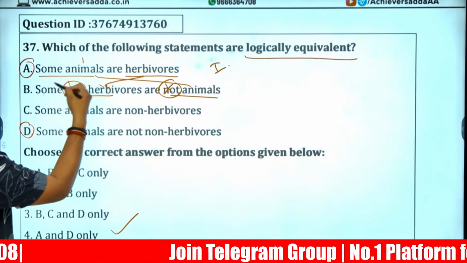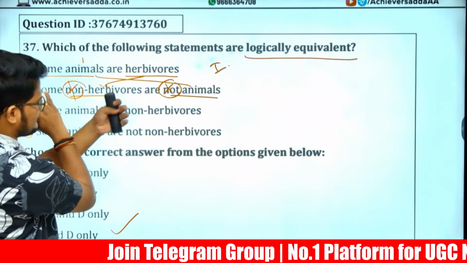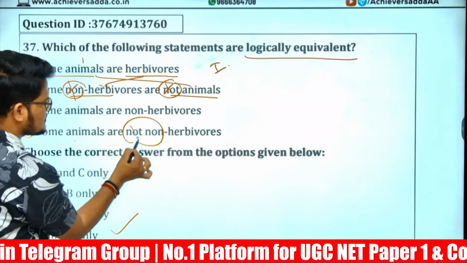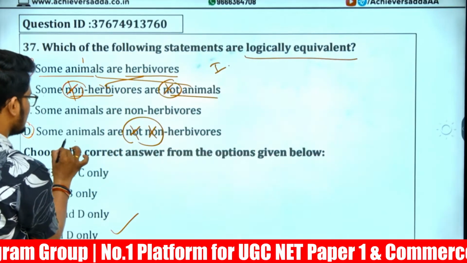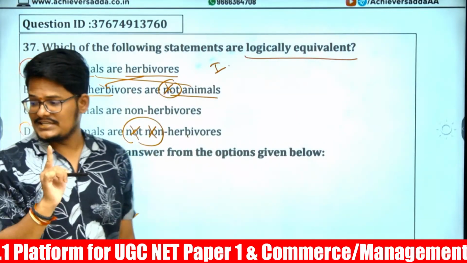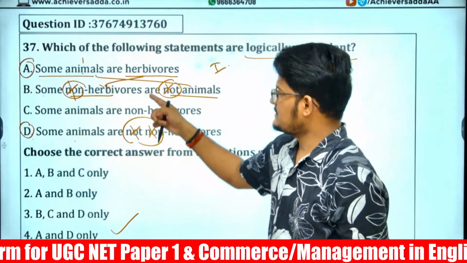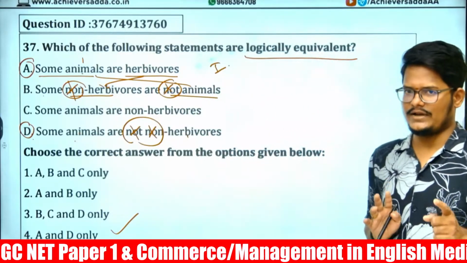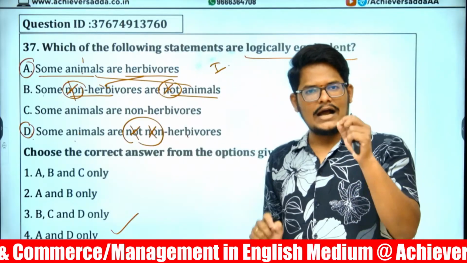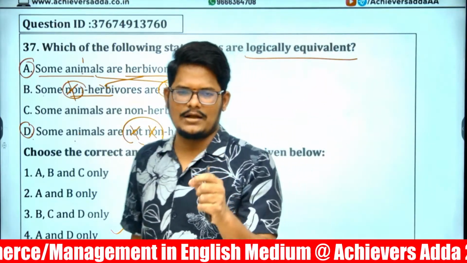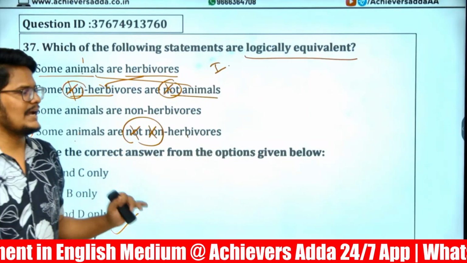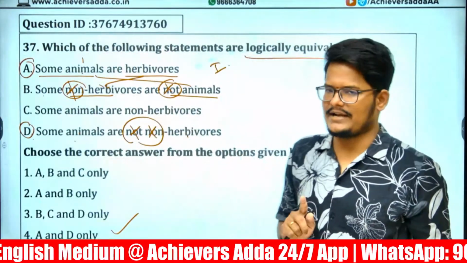Subject became predicate and predicate became subject, places have been changed. Here some animals are not non-herbivores, this non got cancelled, with the same subject in the subject place and the same predicate in the predicate place. Which is why they have not taken the second statement into consideration while giving the answer. So the places should be the same when I statements and O statements are coming. Be careful about it, be careful when I statements and O statements, some and some not.